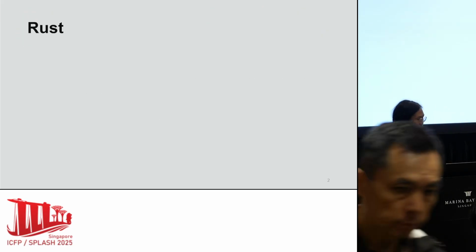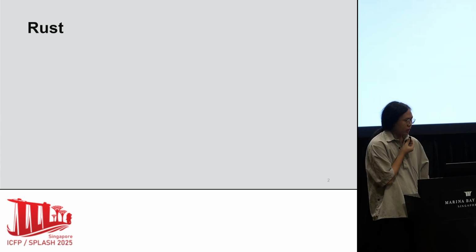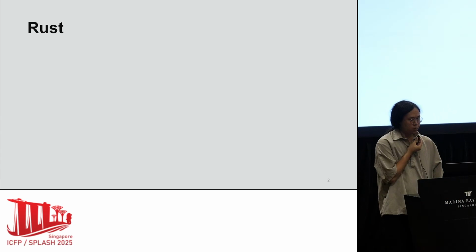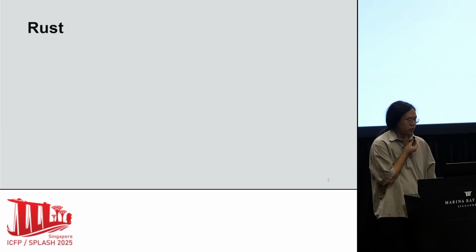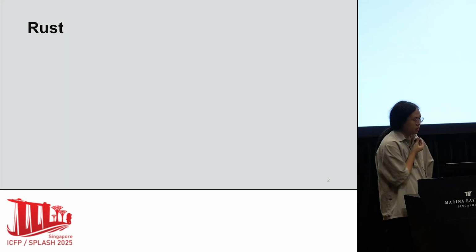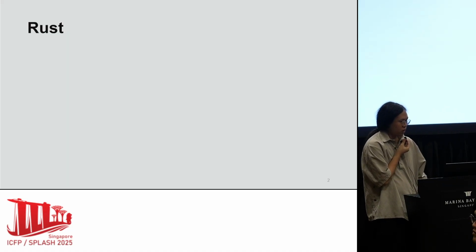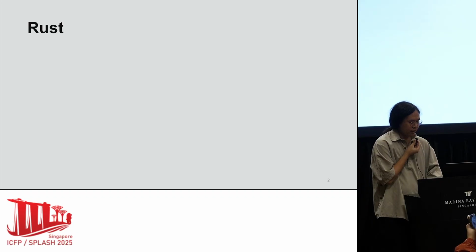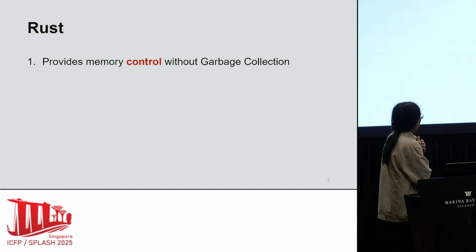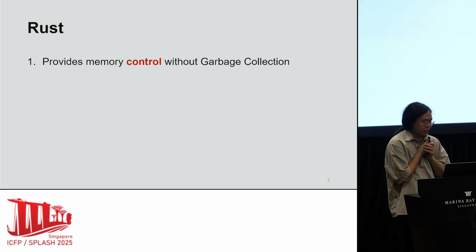So, I will first give a simple introduction to Rust. Rust is a popular system programming language renowned for its unique capability of memory management. It provides precise and safe memory control without requiring garbage collection.